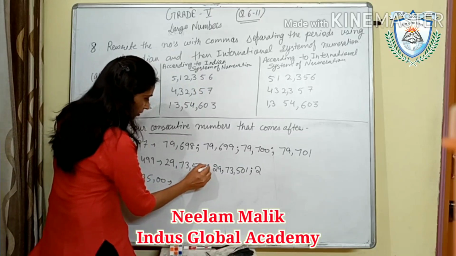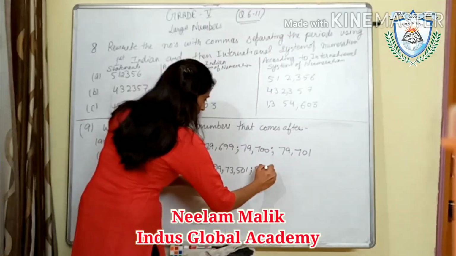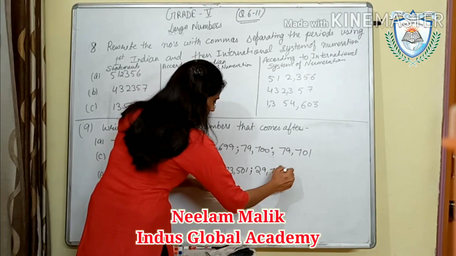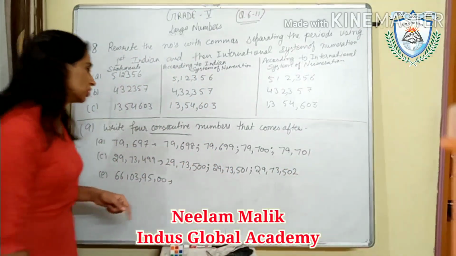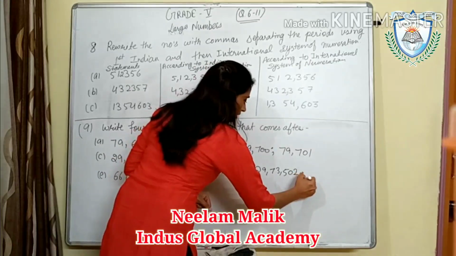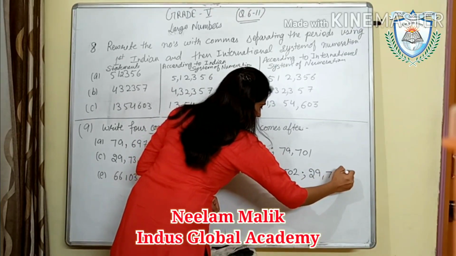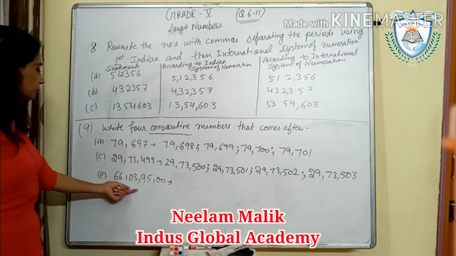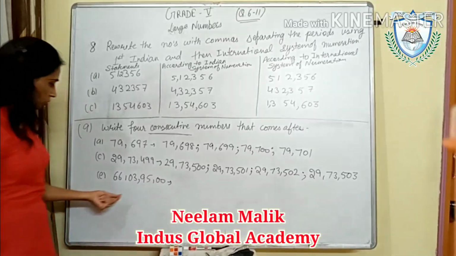I'm putting commas here, so you can understand these are separate numbers. Next is 29,73,502. Next will be 503. Okay. So put here semicolons. 29,73 and 503. Okay. Now here there is given 00.